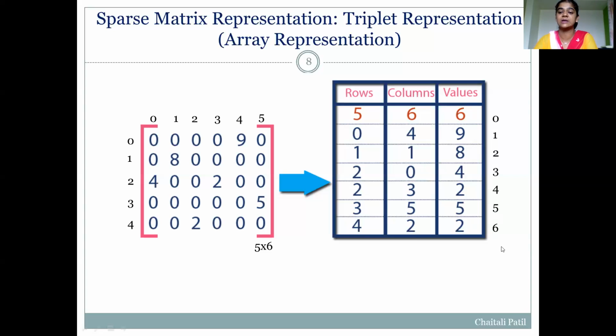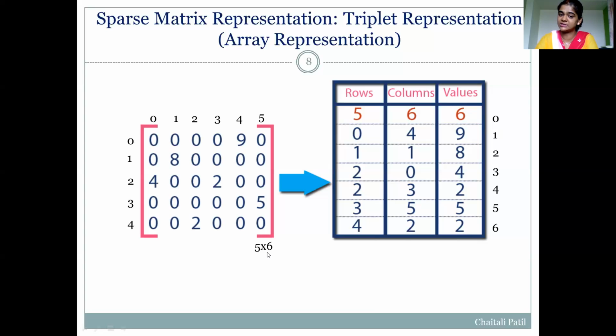Always 3 is constant. Why? Because always in a triplet there are 3 columns. As there are 6 non-zero values, so 6 plus this one special row, 7. So there are 7 rows. So the size of this triplet is 7 by 3.